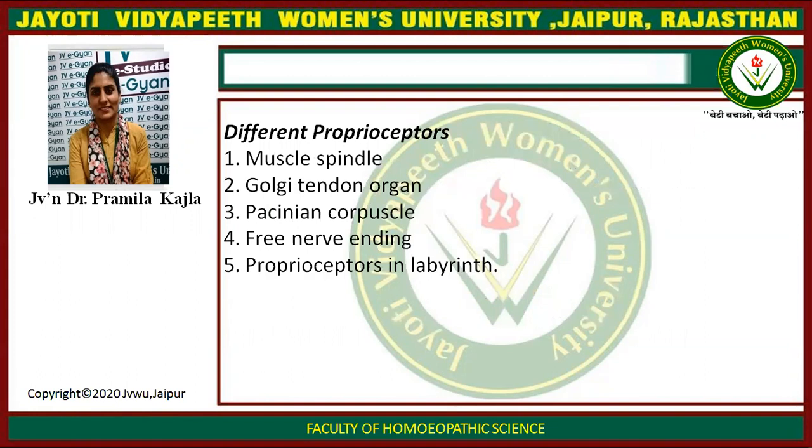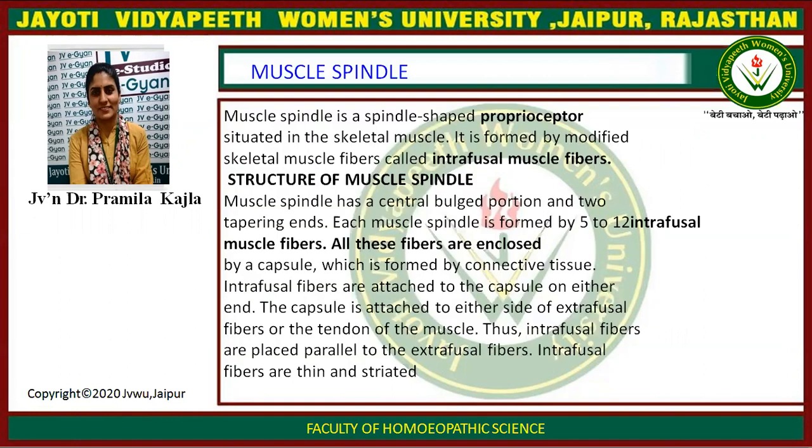Different proprioceptors. First one is the muscle spindle. Second one is the Golgi tendon organ, then Pacinian corpuscles, free nerve endings and proprioceptors in the labyrinth. Muscle spindle is a spindle-shaped proprioceptor situated in the skeletal muscle. It is formed by modified skeletal muscle fibers called intrafusal muscle fibers.